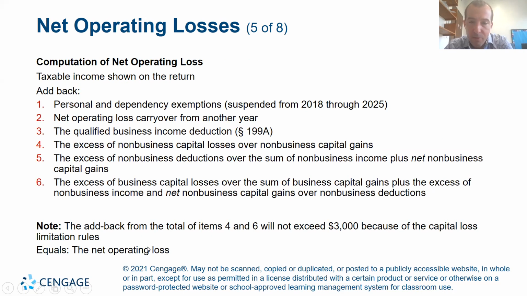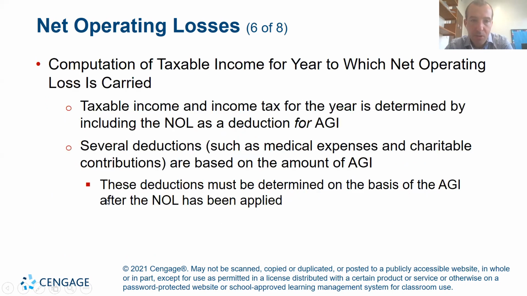The note is that the add back from 4 to 6 will not exceed $3,000. So 4 through 6 are these capital loss rules that we learned about in the previous chapter. Basically what we're saying is that we're going to add back up to $3,000, but not more than that, because there's a limit on our capital losses that we can use, right? So we had a limit of $3,000 of capital losses that could be used to deduct from income, right? So make sure that we know that. So 4 through 6 will be capped at $3,000.